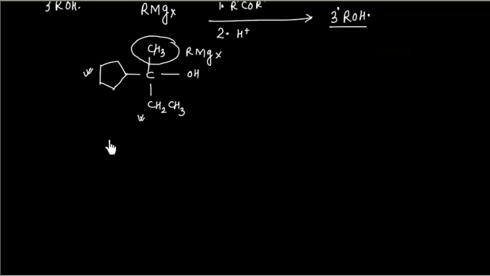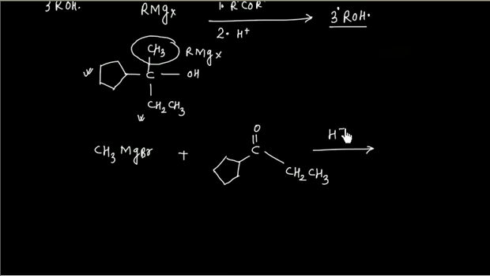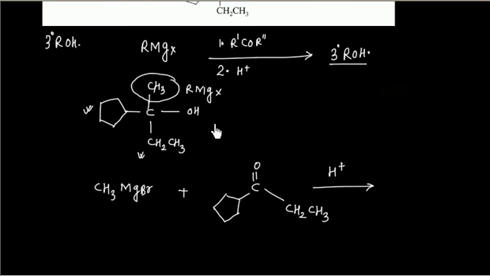In this case we will have CH3MgBr, and then this one will come into the ketone. So we will have C double bond O, with a 5-membered ring on one side, so this carbon is connected to a 5-membered ring, and on the other side CH2CH3. If I do acidification finally, we will get the desired alcohol. Let us call this alcohol 1. So this is the first synthesis.